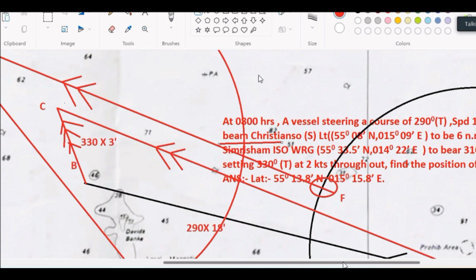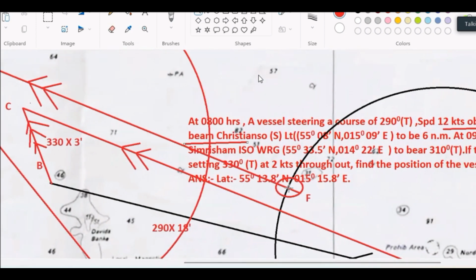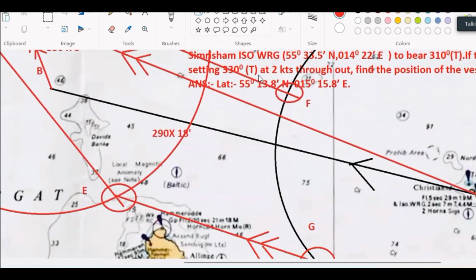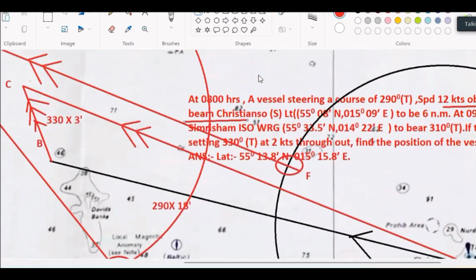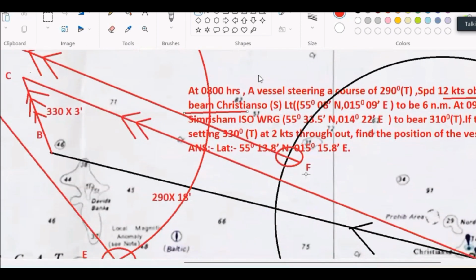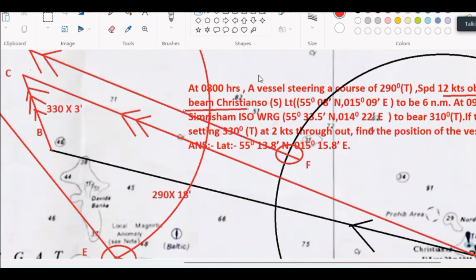But in the question it is mentioned that a vessel steering 290 observes the lighthouse forward of the beam. Now, if my vessel is here, where is the lighthouse? Is the lighthouse forward of the beam or above the beam? It is above the beam. The position is not matching. The instruction given in the question and what I have got, the F point, is not matching. It is giving forward of the beam. The lighthouse should be forward of the beam, and now it is giving above the beam. So it is not possible.